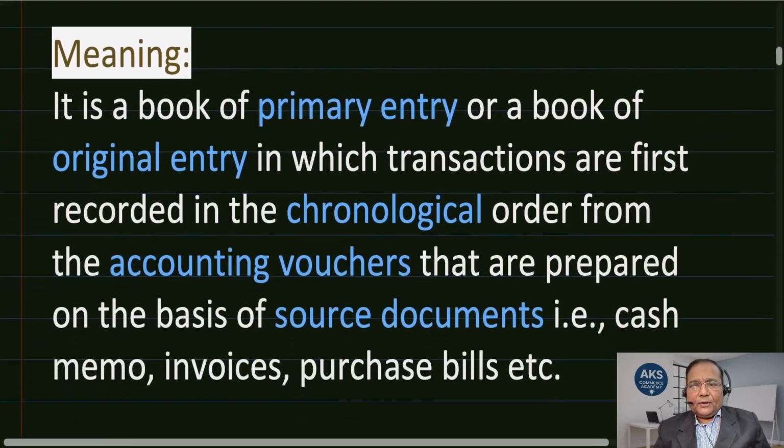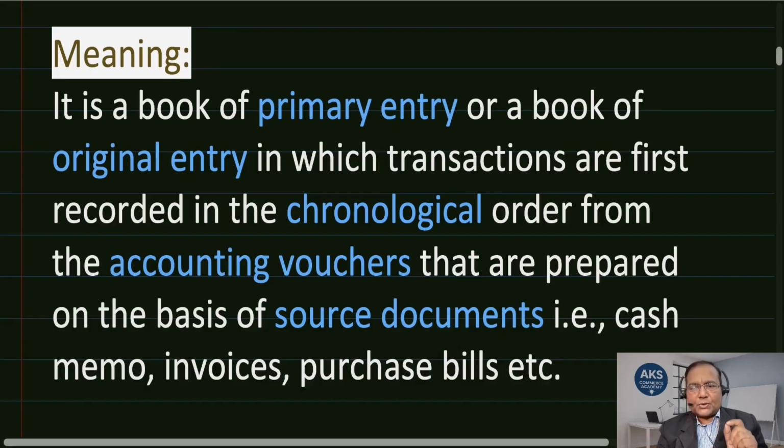So let us first understand the meaning of journal. This to a larger extent covers everything. It's a book of primary entry or a book of original entry in which transactions are first recorded in chronological order. Let's break it down. It's a primary entry, where so far we have not entered anything in any book. We have learned the principles and related accounting theory which is required in order to pass a journal entry. But this is the primary entry.